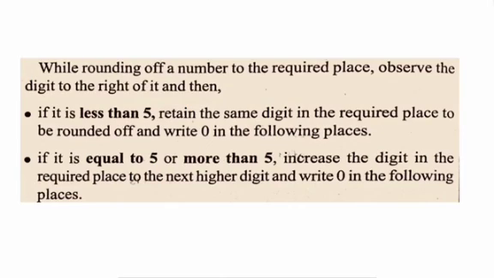If it is less than 5, retain the same digit in the required place and write 0 in the following places. If it is equal to 5 or more than 5, increase the digit in the required place to the next higher digit and write 0 in the following places. I hope all of you understood, children.